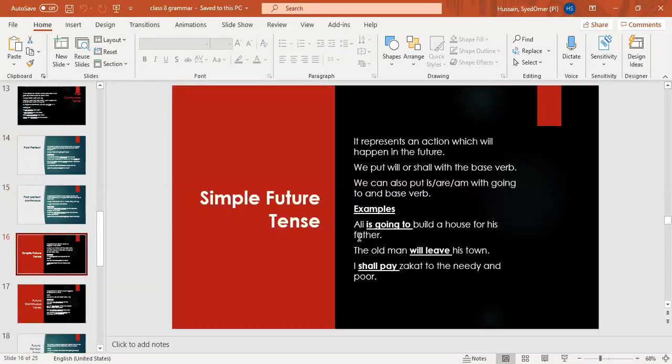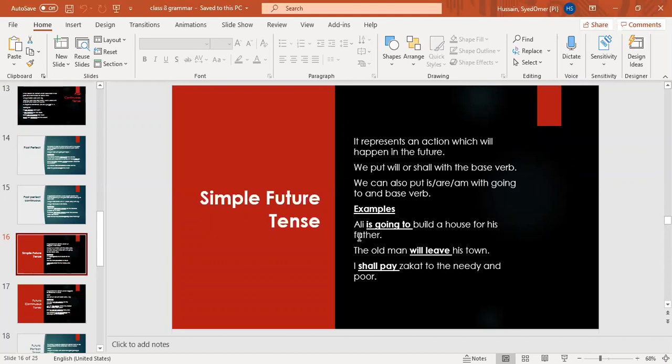Simple future tense. It's a very easy tense. Future indicates that action which will happen in the future. We always put will or shall with the base verb. Mostly will is put with all the subjects and shall is put if we are indicating an obligation, a responsibility. Or you can say we put shall with I and we. And will is put with all the remaining subjects like he, you, they, any name, anything like that.